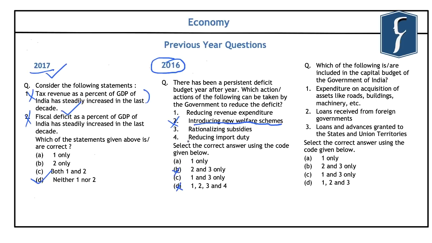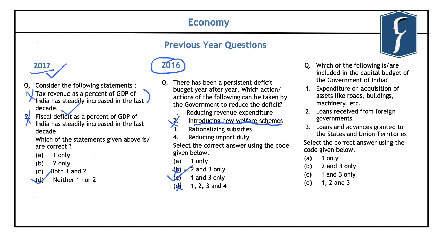And if you look at the first and the third one, that is reducing revenue expenditure is a correct statement, and rationalizing of subsidies, both of these measures will reduce the expenditure of the government, and hence C comes out to be the correct answer here. That is 1 and 3 only are the measures which are required to be taken to reduce the deficit of the Government of India.